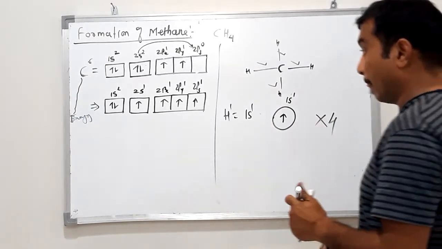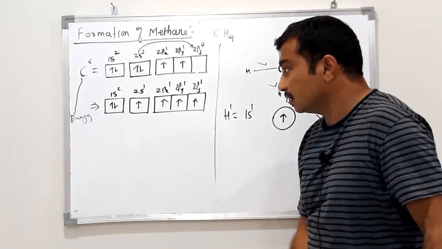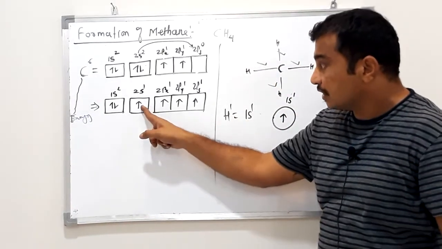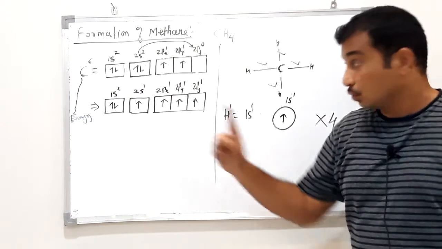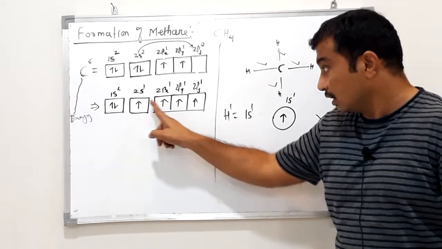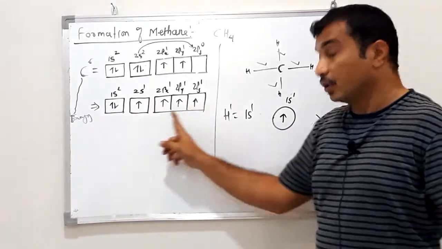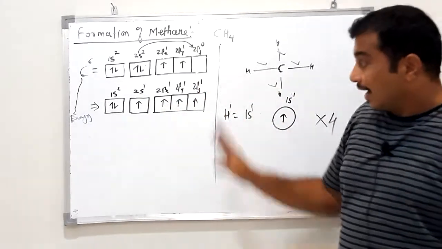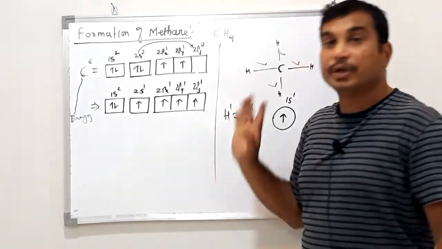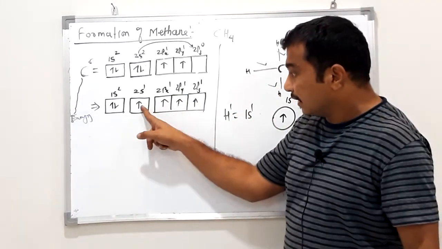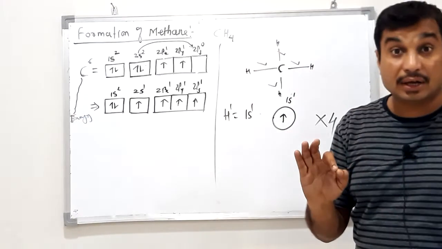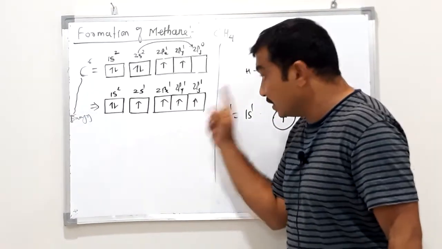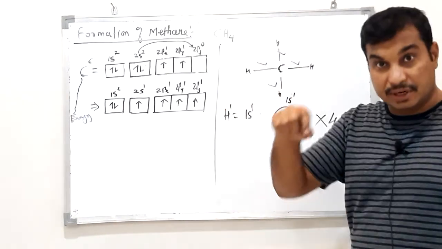Let us see how. Again observe this. Out of these 4 singly filled electrons, 1 electron is present in the 2s orbital, which is spherical in shape, and 3 are present in the 2p orbitals, which are dumbbell in shape.